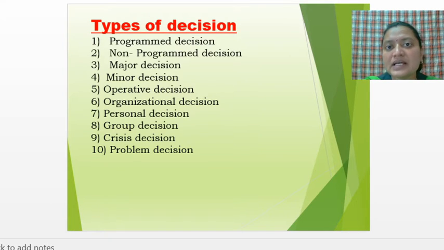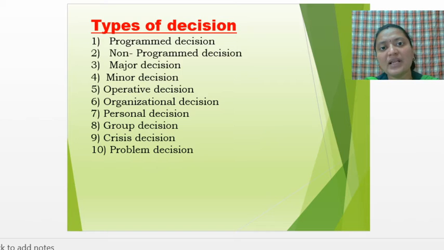Now, in today's class, we'll be studying about the types of decision. Before that, let us understand what we mean by decision making. In the organization, the manager has to take a decision, and always he has to take a correct and a right decision, which is good and useful for the business. He cannot take any kind of a wrong decision. So based on that, we'll understand what we mean by types of decision.